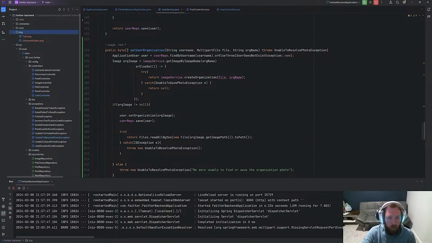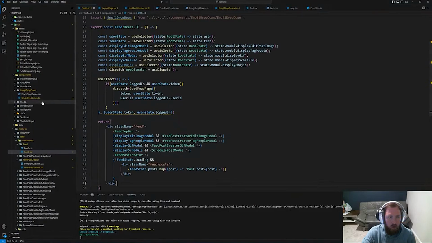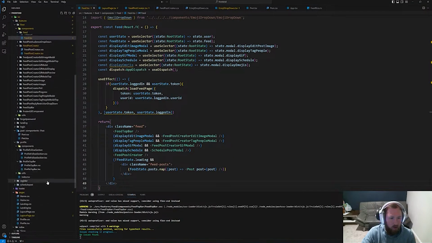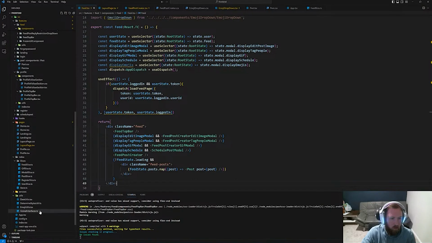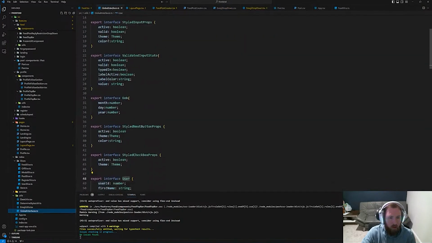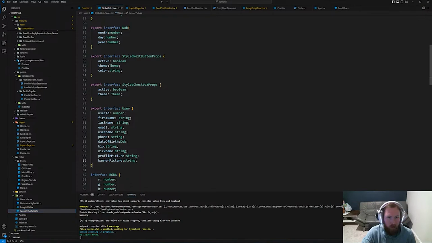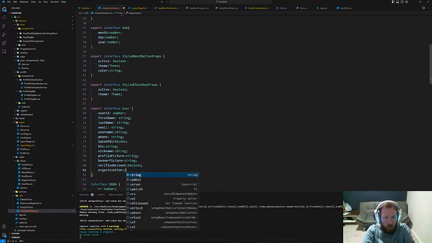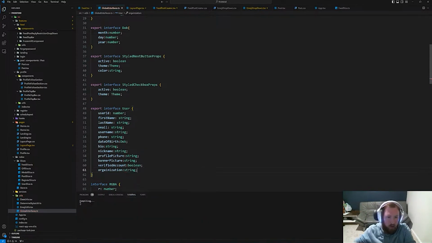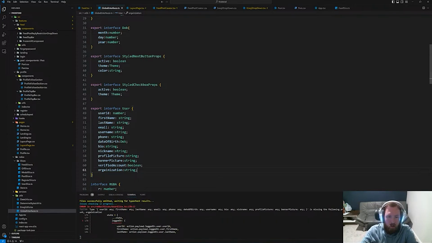So now if we come back into our front end, first thing we need to do is go back into interfaces, wherever our shared interfaces are, global interfaces. And now our user is going to have verified account, which is a Boolean, and this is going to break a lot of stuff, so that'll be fun. And it's also going to have organization, which is an image. Maybe we just set it as a string, and we'll set it whenever we get the user. So logged in is going to be complaining.